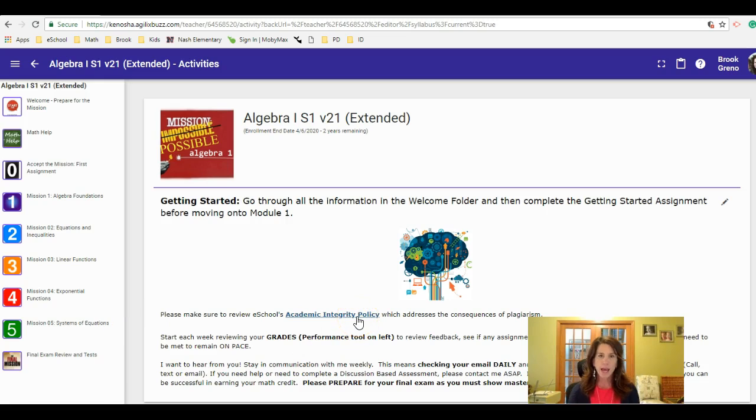Please take a look at this academic integrity policy. This is for all of Kenosha eSchool and all eSchool courses regarding plagiarism and copying, and understanding what that means in an online environment. For a math course, that would mean making sure that you are not Googling or searching for answers to questions and copying and pasting those right into an assignment. Obviously, that is in violation of that policy and the consequences would follow.